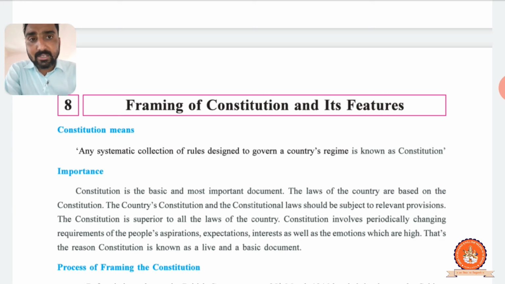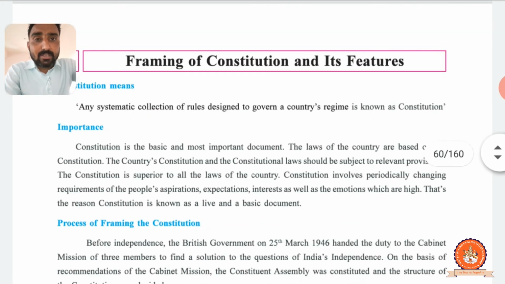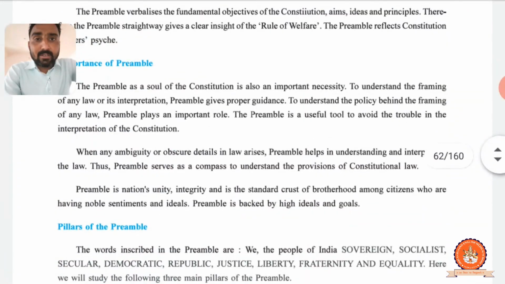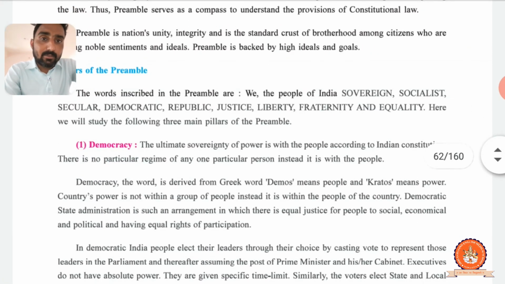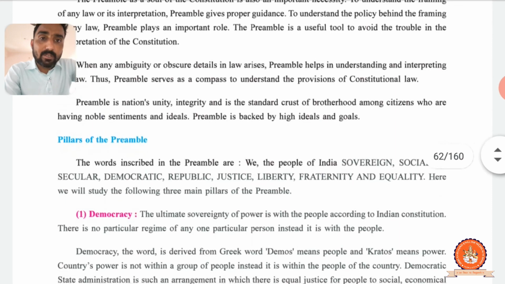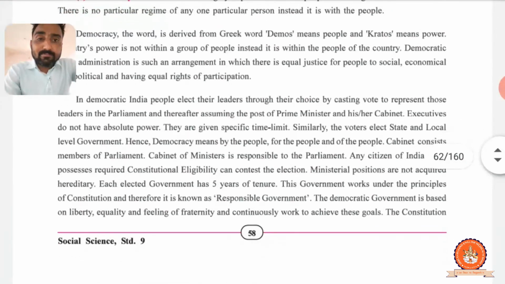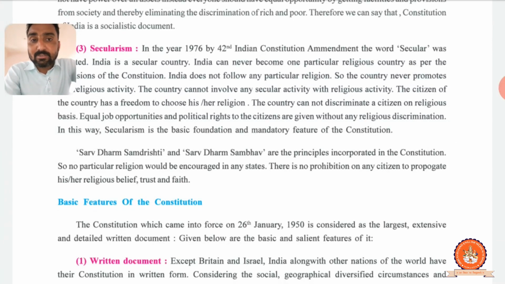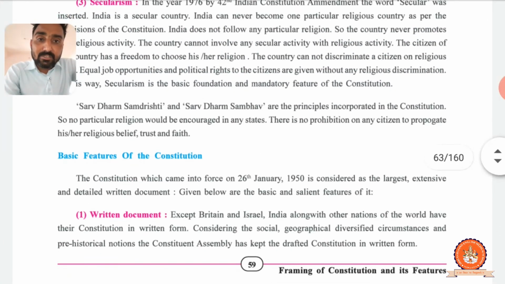Chapter number 8, Standard 9, Framing of Constitution and its Features. We have already done all these things. We talked about the Constitution, how it is framed, its members. In the last video we talked about the pillars of the preamble: democracy, socialist and secularism. We already discussed secularism. Now we have reached this point: basic features of the Constitution. We are going to teach which are the basic features.